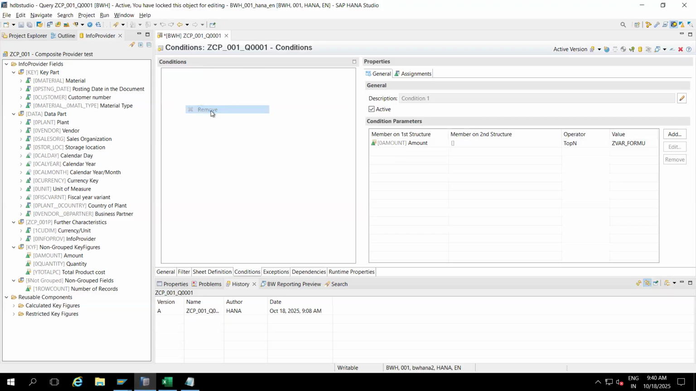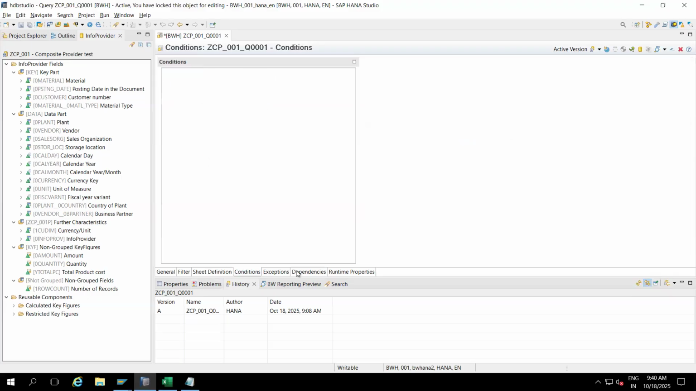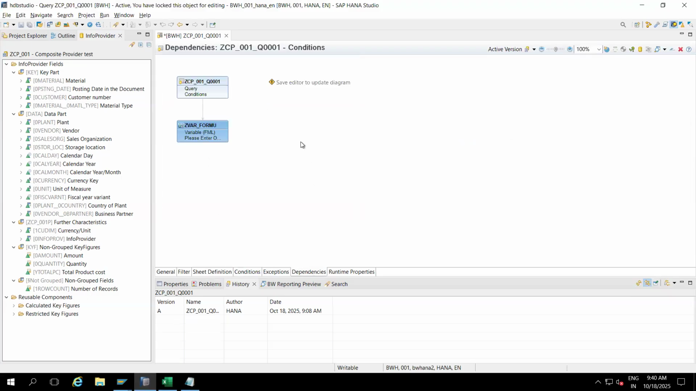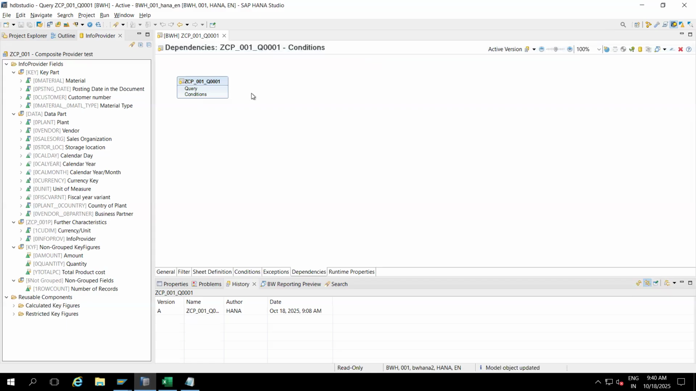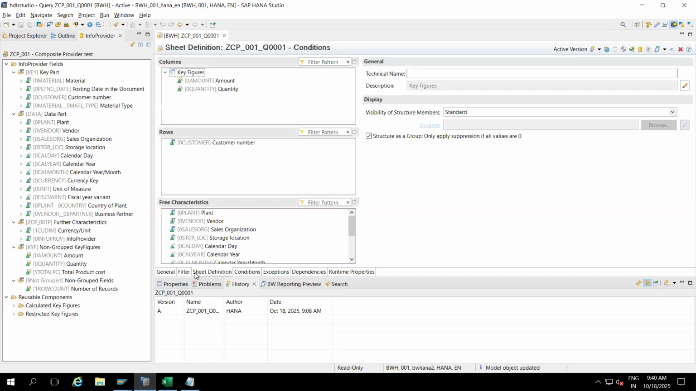So I'm creating it. I'm changing it. I'm not using any variable now. Save it. I'm not using a variable in my BEx query.